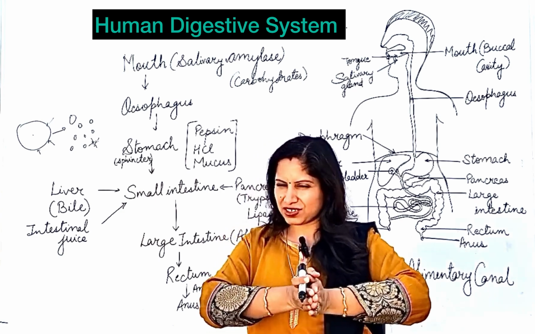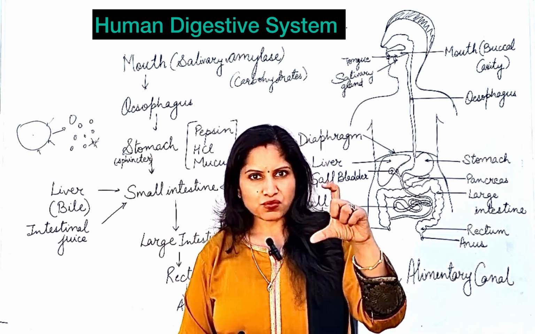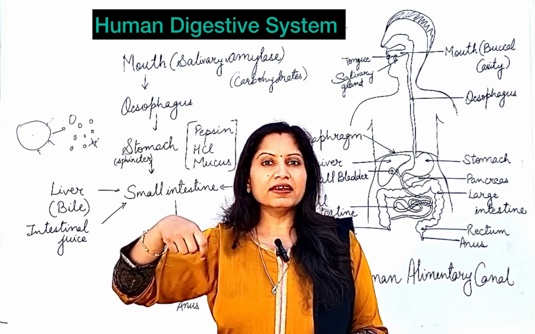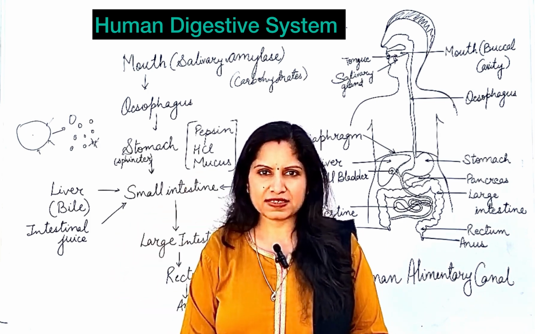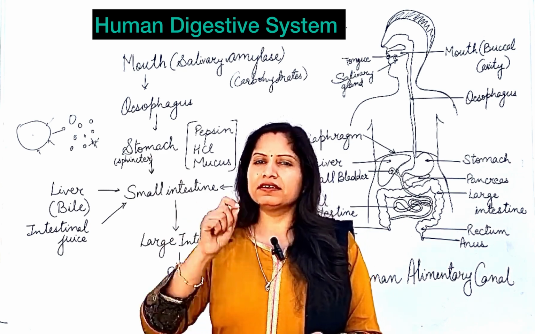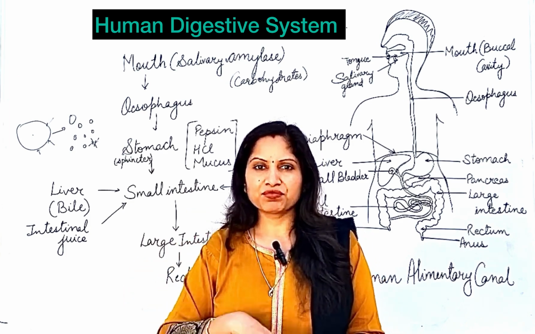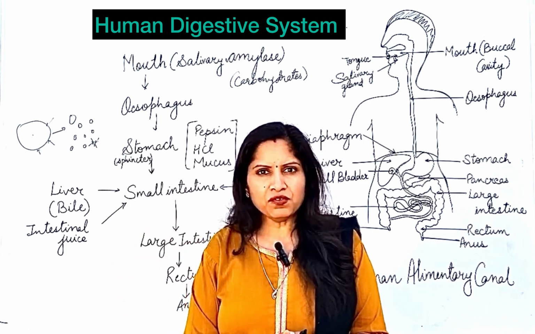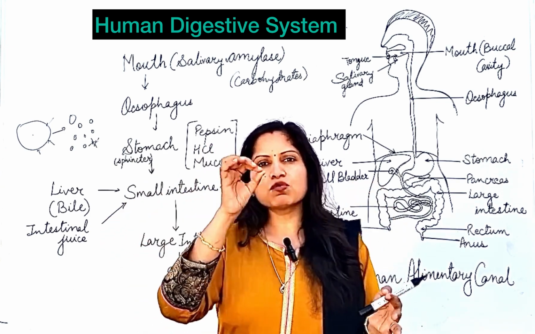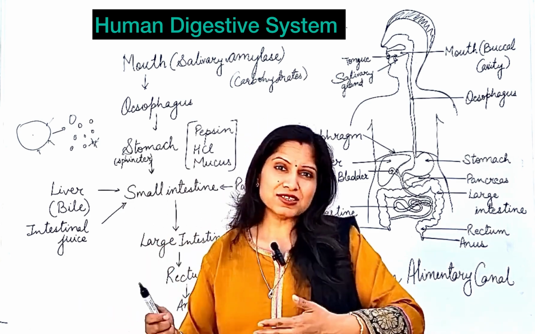I want to tell you one extra thing: even at home you can see the effect of emulsification of fats. Take a glass of water and put some oil in that. When you try to dissolve that oil into water, you will not be able to mix it, because all the oil will be at one place only. Now put some detergent or dishwash soap or liquid hand wash into that glass and try to mix it with a spoon. You will find that now all the oil will not be at one place only. It will get broken into small fat droplets. That is emulsification of fats only. That is done by soap also.